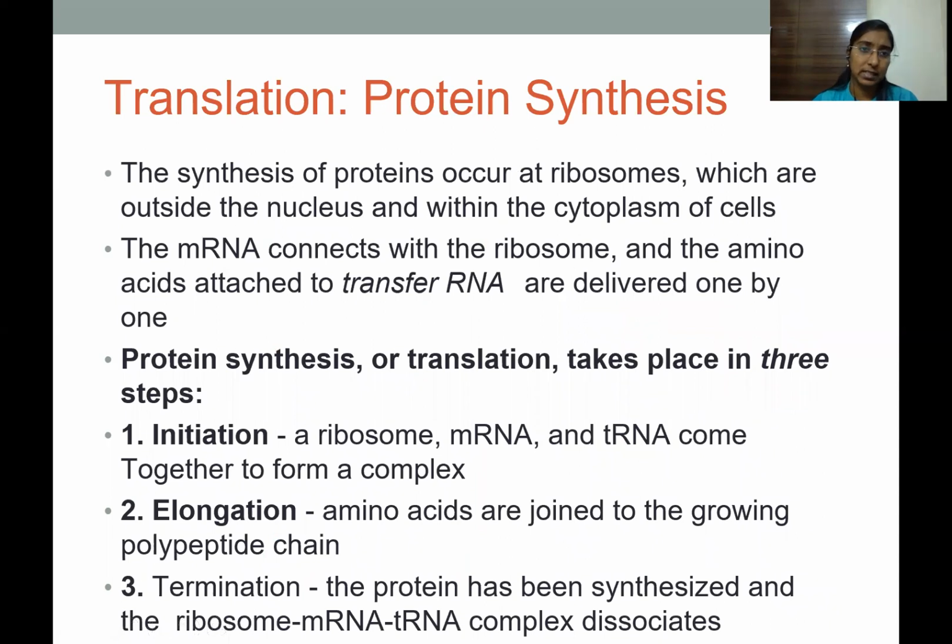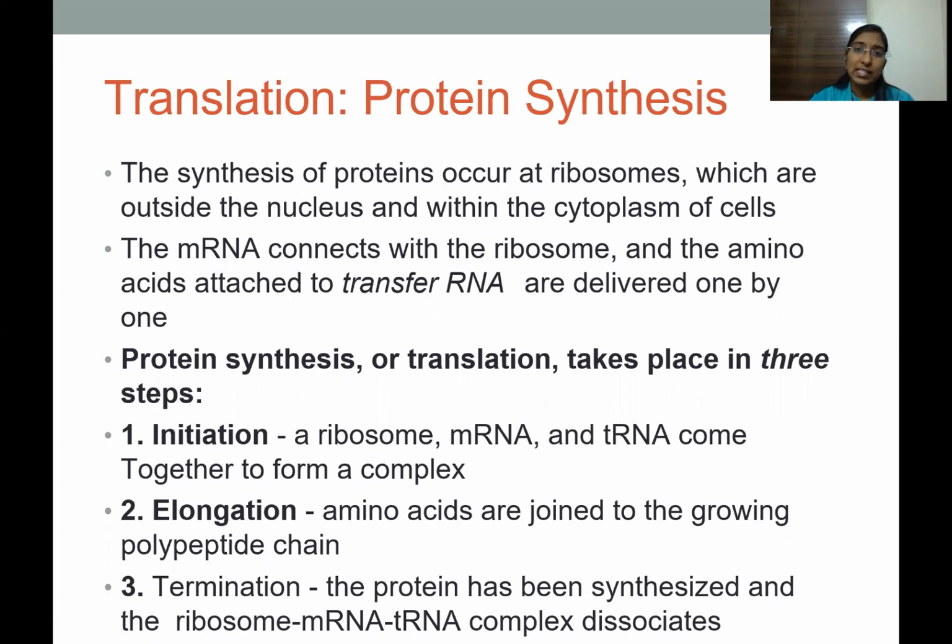Translation, or protein synthesis. The synthesis of proteins occurs at ribosomes, which are outside the nucleus and within the cytoplasm of the cells. So protein synthesis usually occurs in the cytoplasm, whereas synthesis of mRNA, or transcription, occurs in the nucleus of the cells. The mRNA connects the ribosomes and the amino acids to the transfer RNA, and they are delivered one by one.